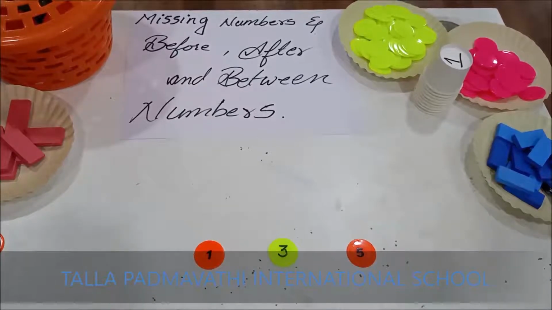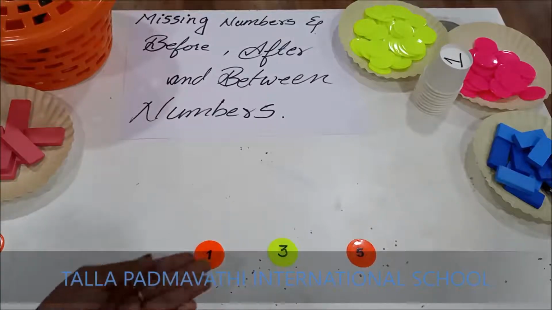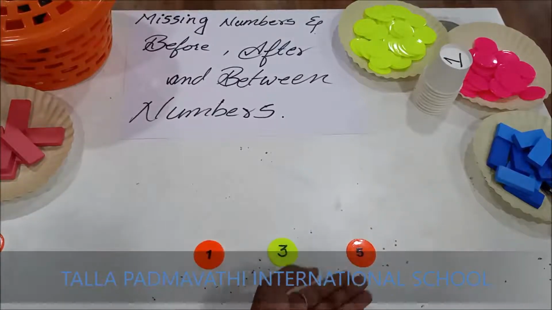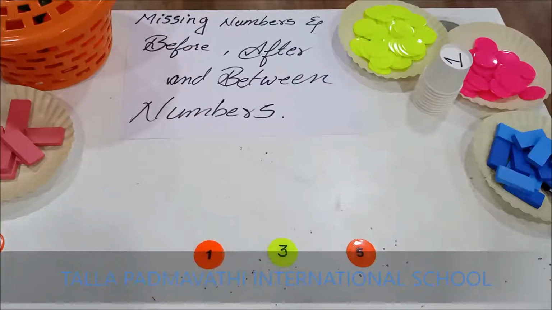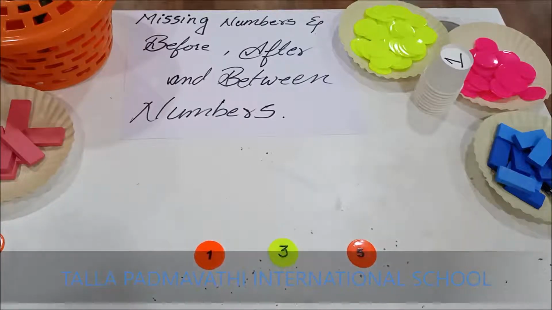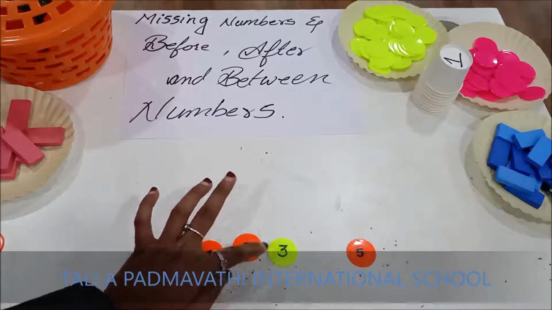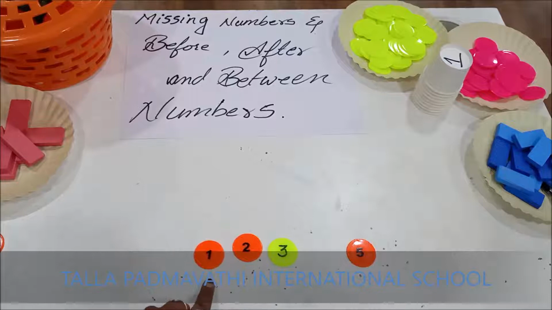Now let us find the missing numbers. So children, what are the numbers here? 1, 3, 5. Is it 3 after 1? What is the number in between? 1 after 2. 1, 2, 3.